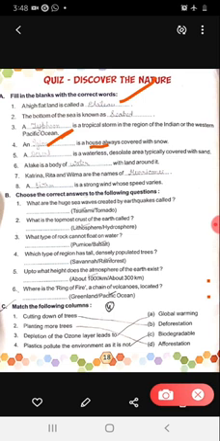igloo. Okay. The next: a dash is a waterless, desolate area typically covered with sand. So this type of area is known as desert. Okay. The next one: a lake is a body of dash with land around it.